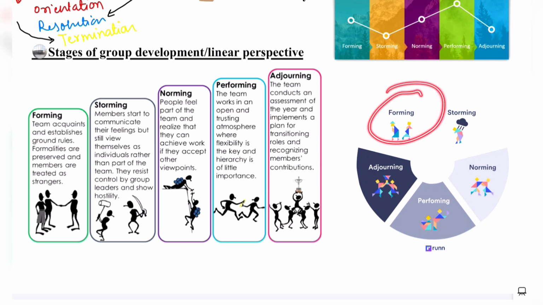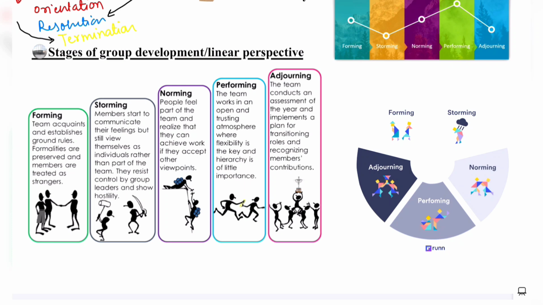Forming refers to the making of the group, where a few individuals come around, lay down the basic ground rules and formalities, and still treat each other as strangers, but it is the making part of the group. Then is storming, where individuals start to share their feelings and instances with the other members of the group. Basically, it is the starting of communication within the group, but the individual feels more as an individual rather than a part of a group. And also in this stage of group development, the individual hates being controlled by a leader.